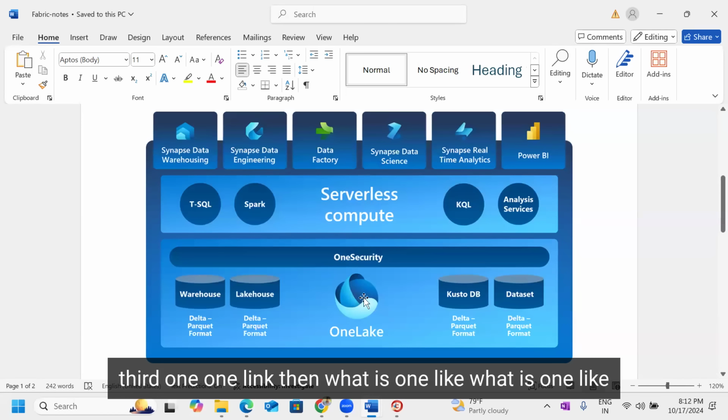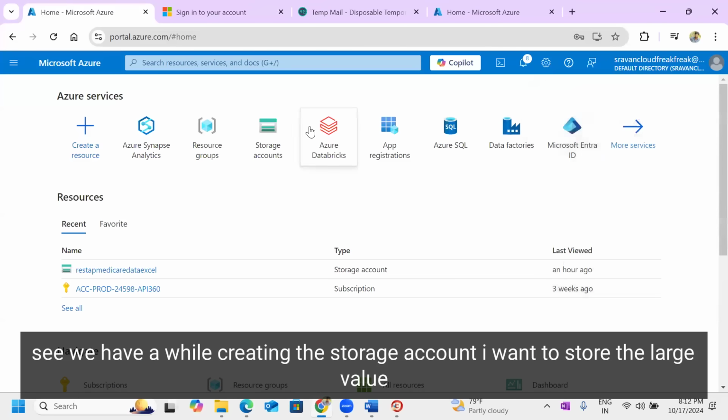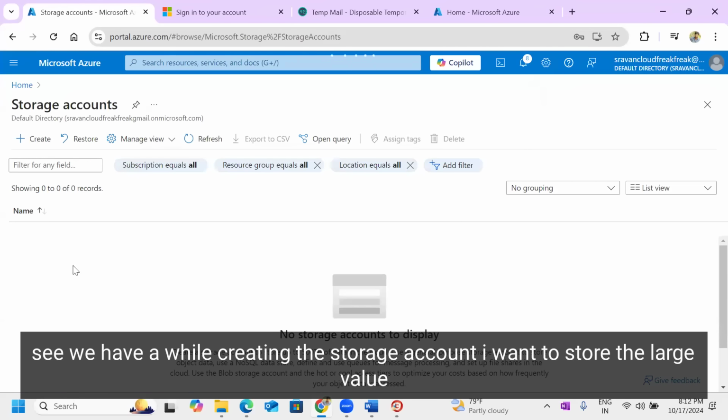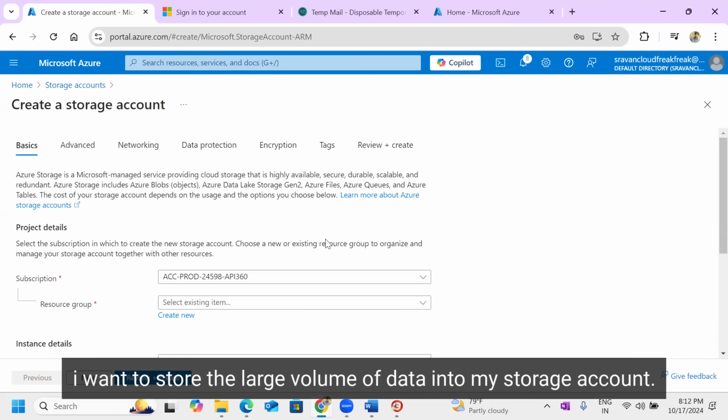Third, OneLake. Then what is OneLake? See, while creating a storage account, I want to store a large volume of data. Which option do we need to select? Can you please confirm, anyone? While creating the storage account, I want to store a large volume of data in my storage account.